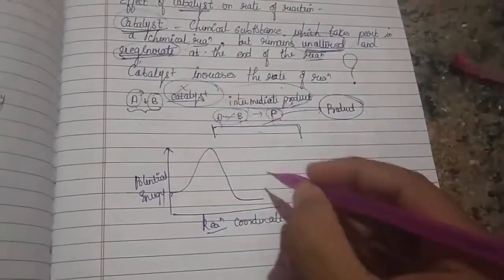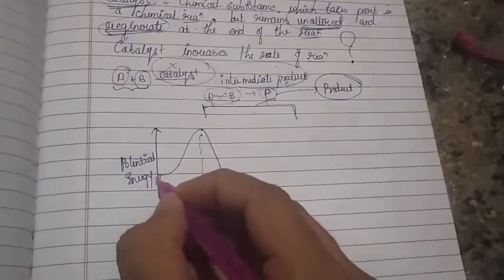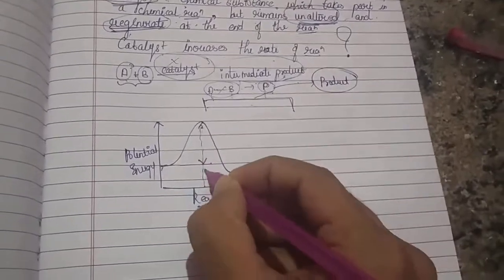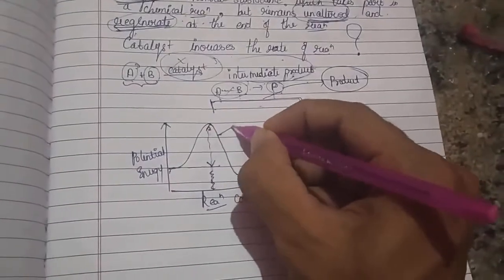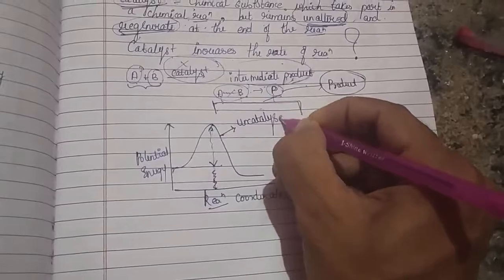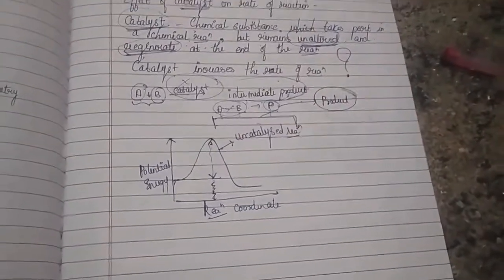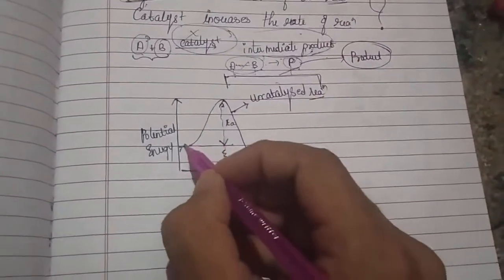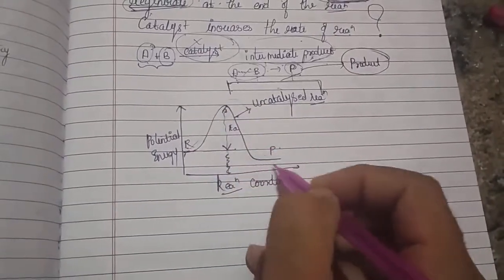Whatever reaction I have got, let me consider this one as my activation... not over, sorry, till here. This is my activation energy. For which one? It is for an uncatalyzed reaction. True. Now, when I am using a catalyst, remember this was my activation energy. So for the reactant to give the product, we know that it has to cross this energy barrier.